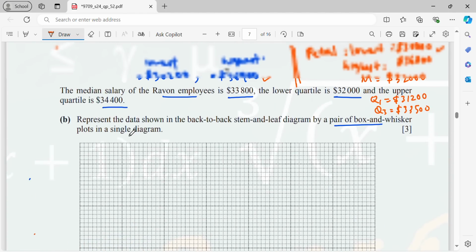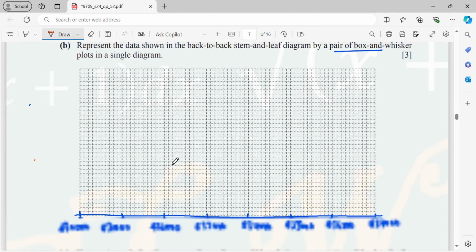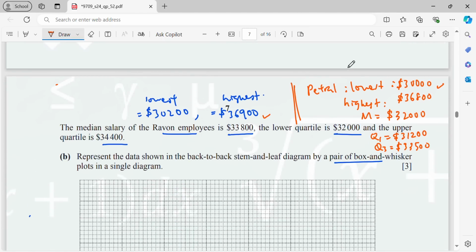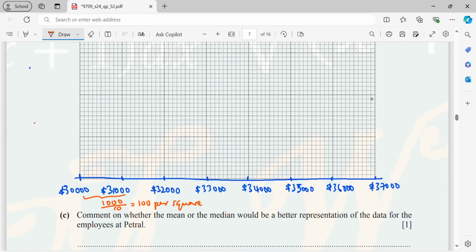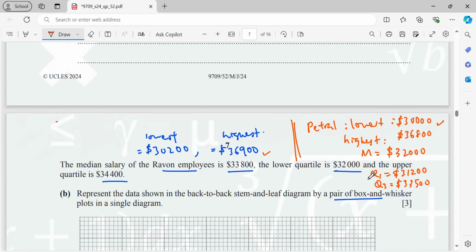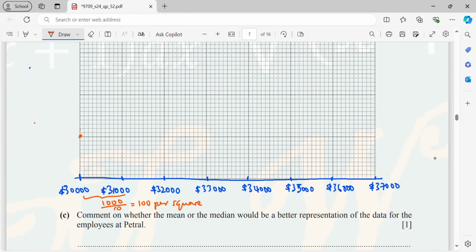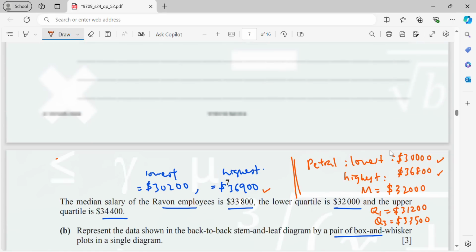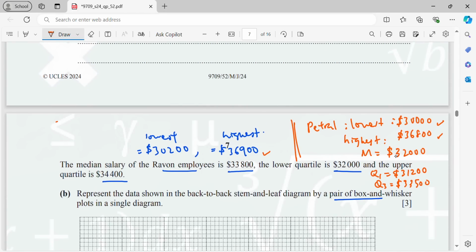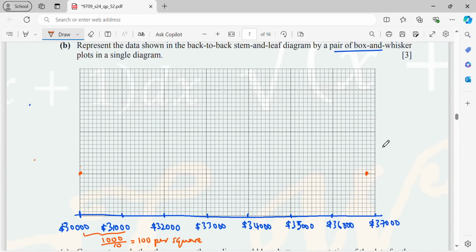So then for Petra, I draw first. Lowest is 30,000. Highest is 36,800, so 36,000 plus 800. And then the Q1, 31,200.